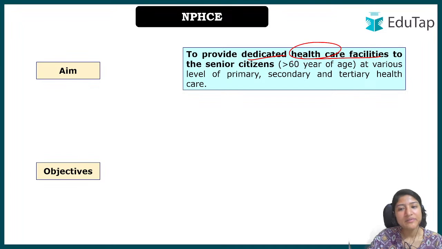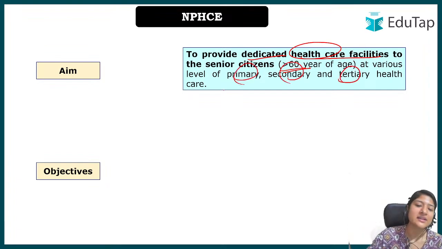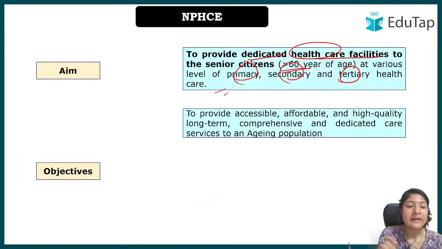And again, when we talk about senior citizens, we mean people 60 years of age and above, with care at various levels: primary, secondary and tertiary healthcare. I hope by now you have understood what primary, secondary and tertiary care are. Now, talking about objectives, these are the 4 objectives that we are going to discuss.